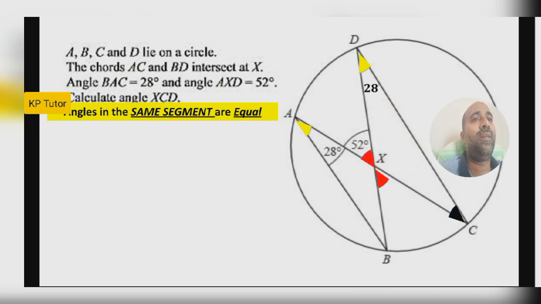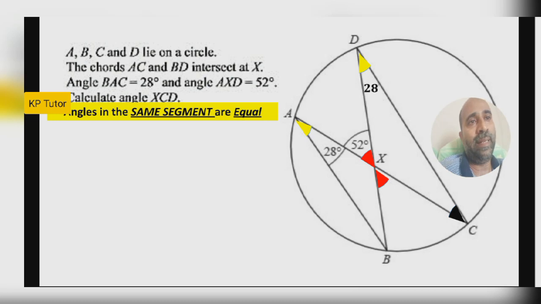Okay, next. The question says AC and BD intersect at X. That means AC and BD are intersecting at the point X. So any two lines that intersect each other at a point form four angles. Among those four angles, opposite angles are equal.